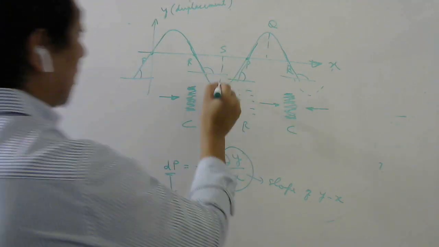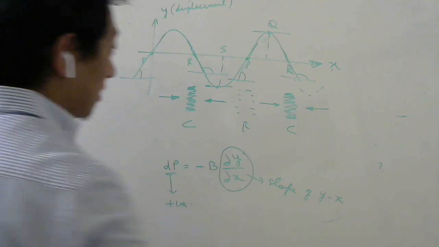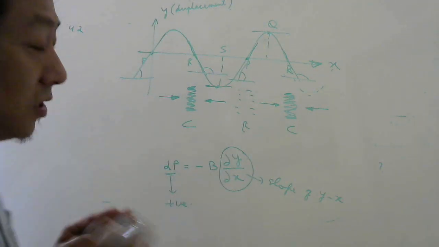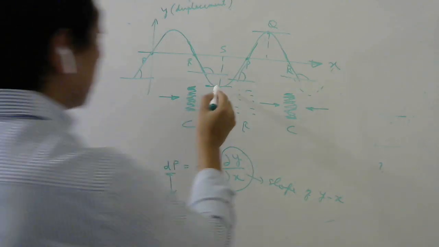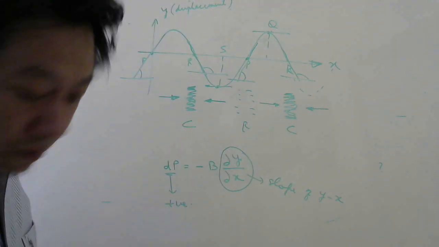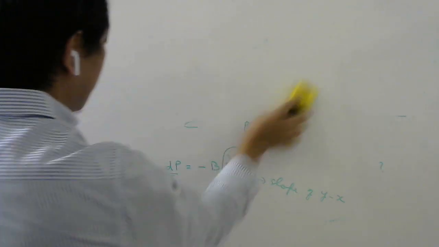What about S and Q here? Here the slope is 0, so dy by dx is 0. That means dp is 0. dp is 0 means the change in pressure is 0, which means the pressure here will be atmospheric pressure. Okay. So it's a wonderful question. Simple but conceptual. Quite interesting. So next question, let us see.